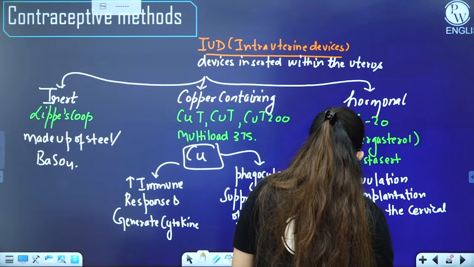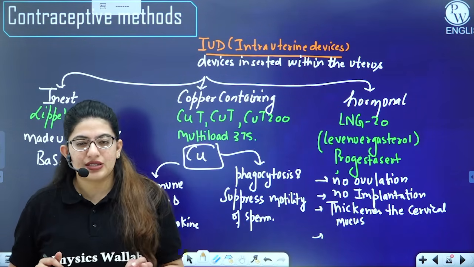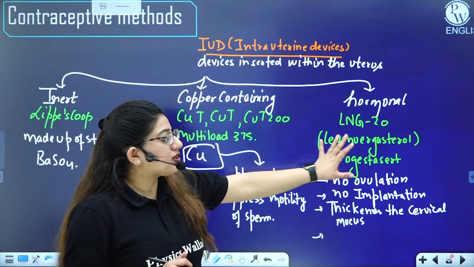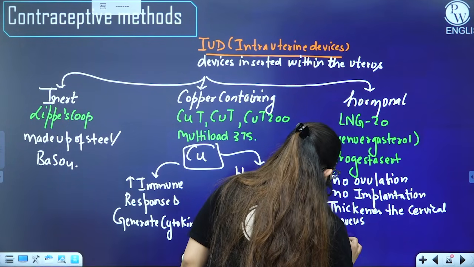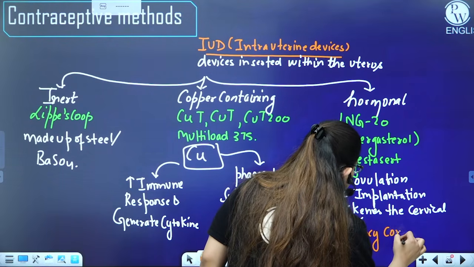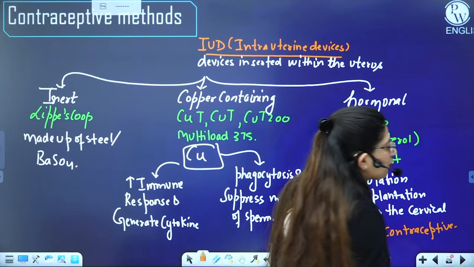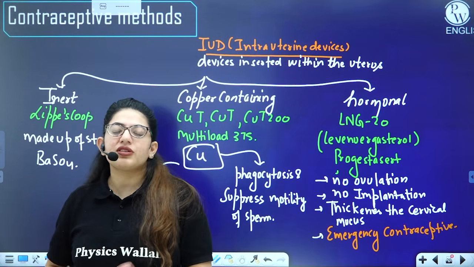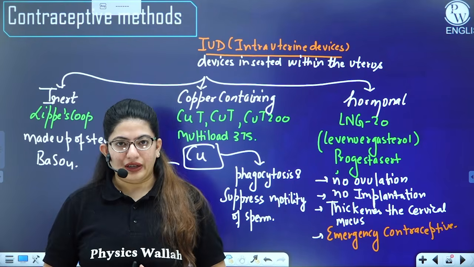It will thicken the cervical mucus. Since it is preventing the implantation, this method can also be considered an emergency contraceptive method. You must have heard or watched the advertisement of iPill, which says if you take it within 72 hours of sexual intercourse, the unwanted pregnancy can be prevented, right?